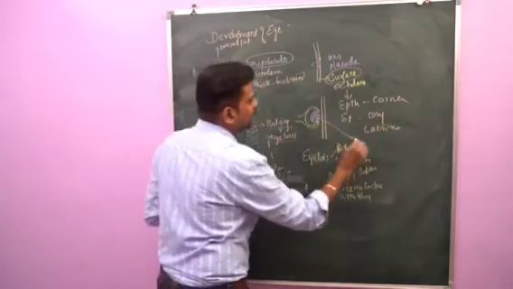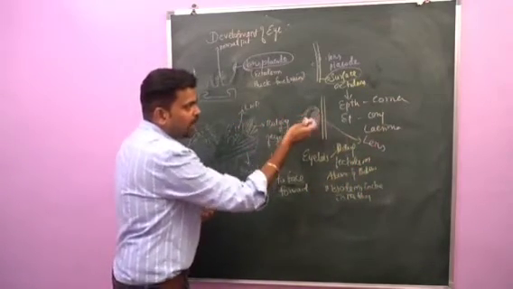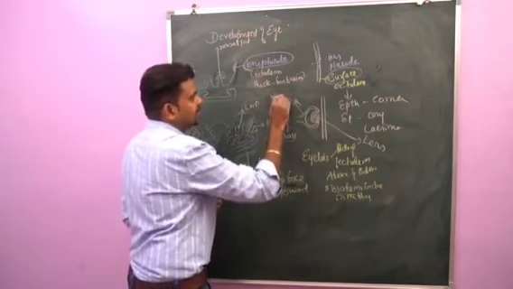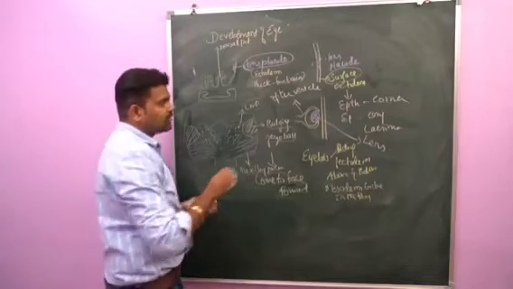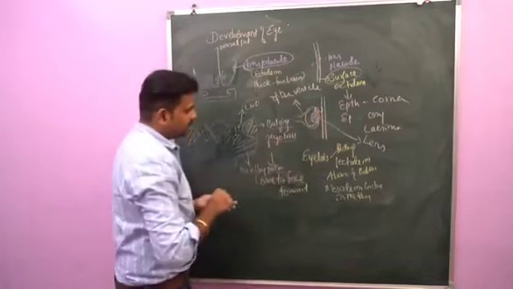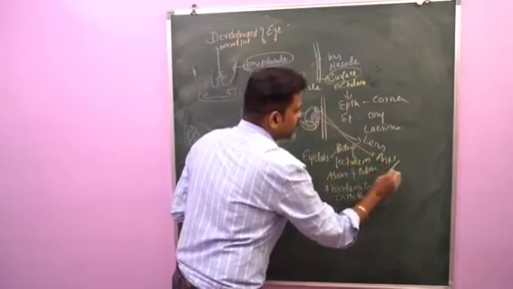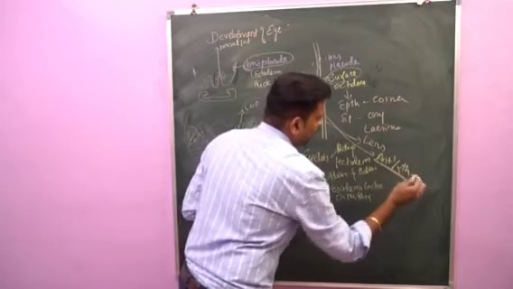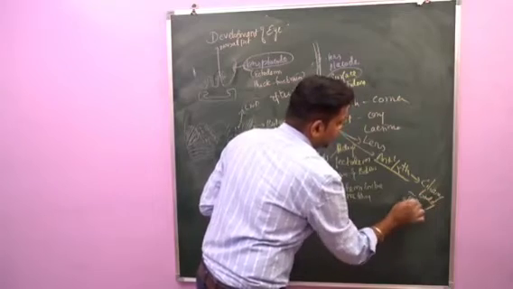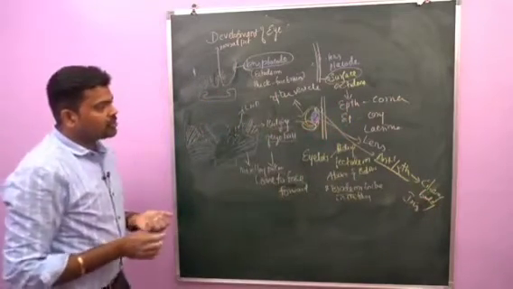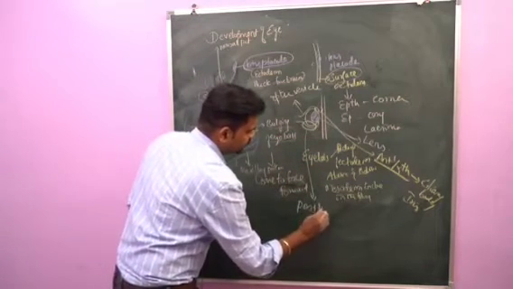The lens placode gives rise to the lens, and the lens placode is enclosed by a bilaminar layer, which is called the optic vesicle. This optic vesicle consists of two parts, anterior 1/5 and posterior 4/5. The anterior 1/5 gives rise to two important structures: number one, the ciliary body, and the iris. And the posterior 4/5